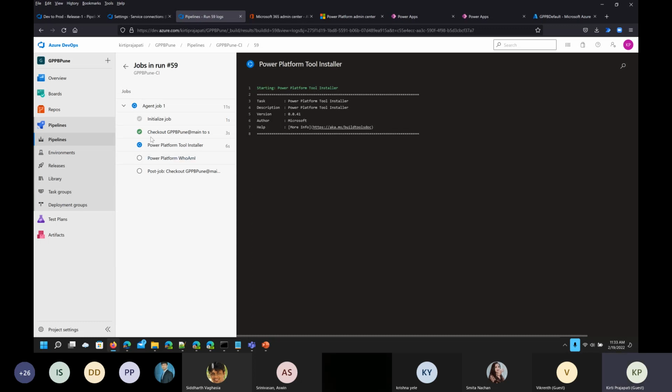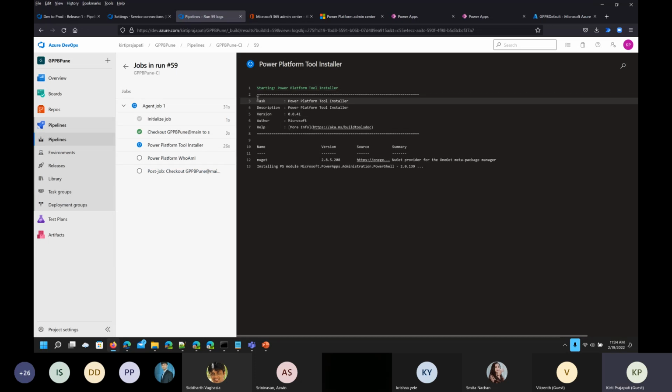And once we have all the greens, then we will add another task called Power Platform Export Solution, because we are trying to export the solution from the default environment to Azure DevOps at certain locations. So let's wait for this.